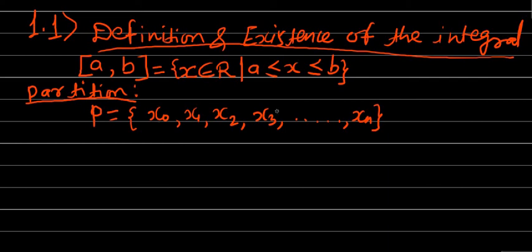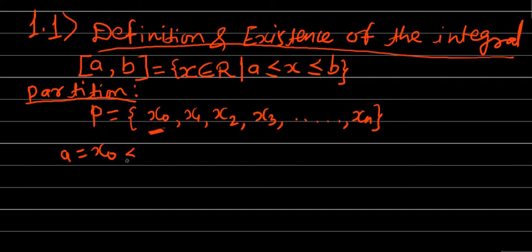Obviously these are n plus 1 points in number, such that they satisfy the condition. Which condition? This condition is important. The condition is that a is equal to x0, meaning the first point in this set, which is x0, must be equal to the left end point of the interval, that is, must be equal to a.